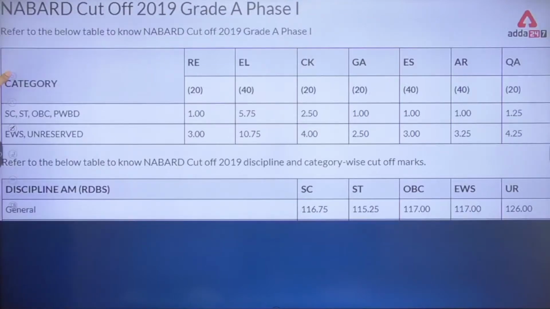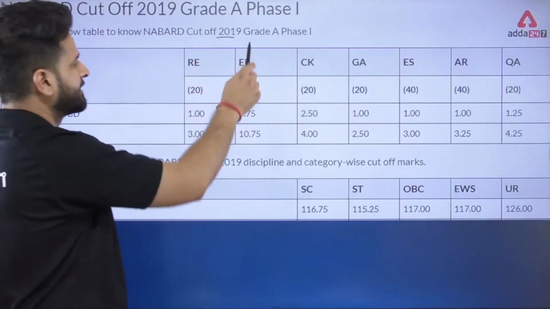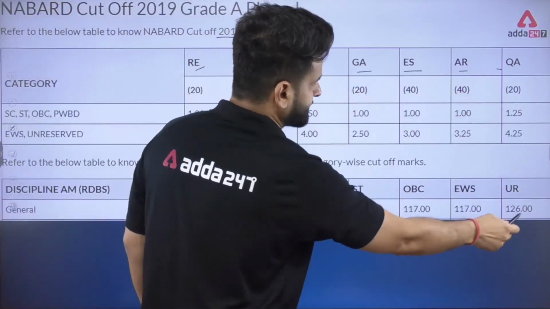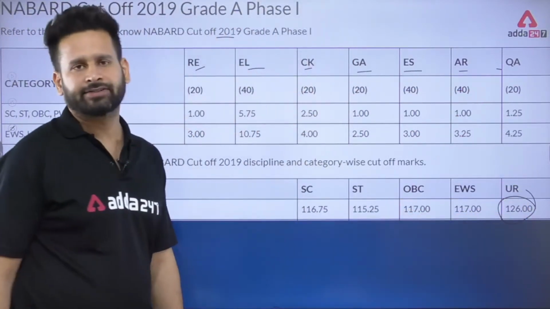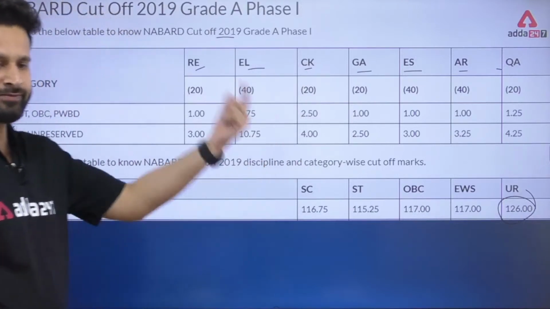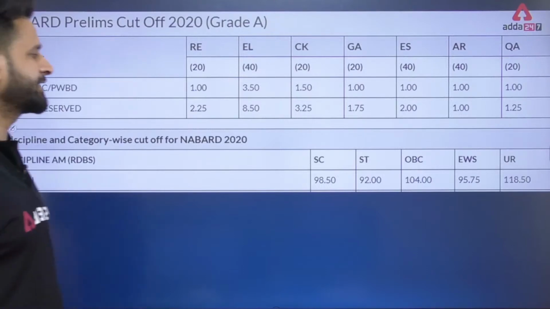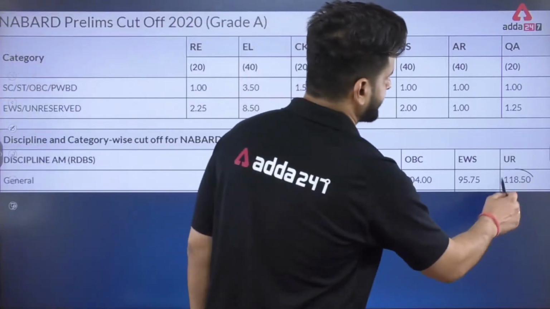Moving ahead, if we see the cutoff of 2019, again reasoning, English, computer, GA, other sections, 126 for unreserved. Previous year, 125, before that, close to 90. After that, this is of 2020, again 118.